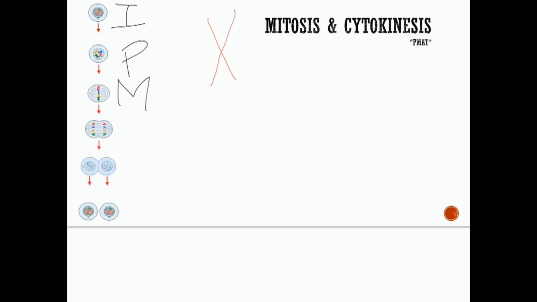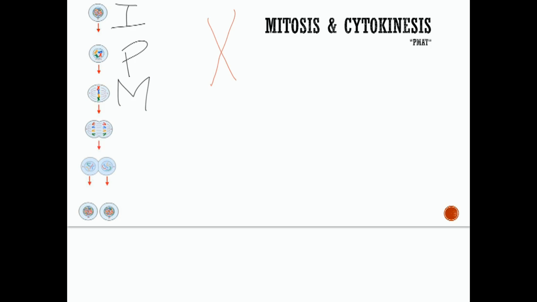This cell right here is representing metaphase. The microtubules, these little dots on both ends of the cell, are going to attach to the centromere. Remember, the centromere is in the middle. They're going to attach to the centromere of each chromosome, and the chromosomes are lined up in the middle during metaphase, attached by these microtubules that are going to help pull them apart in a little bit. So think meta, middle.